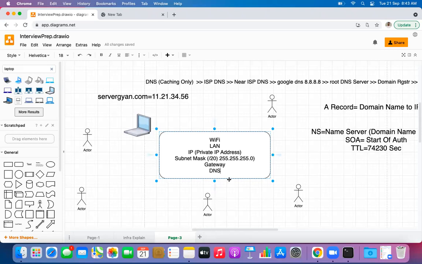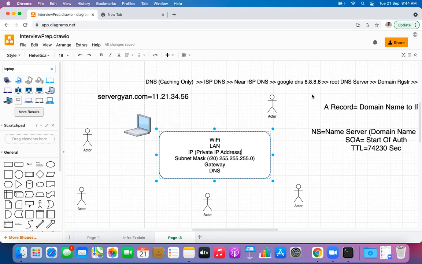Whenever we are trying to go to the internet, the actor IP address is a local IP address, as I mentioned here. But whenever we try to access the internet, there is a particular concept of NAT, like network address translation. So for accessing the internet, this particular Wi-Fi will provide you a public IP address as well. We will discuss that part later on, because we cannot access the internet with a private IP address. Any other questions so far?